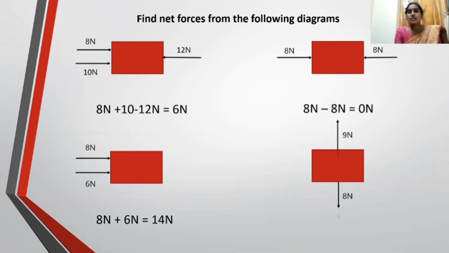Now in the fourth picture, two forces are acting on the body in opposite directions. Then the net force is 9 Newtons minus 8 Newtons. The net force is 1 Newton. So in this way, we have to calculate net force in different situations.